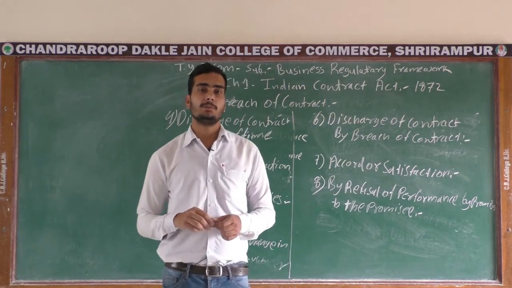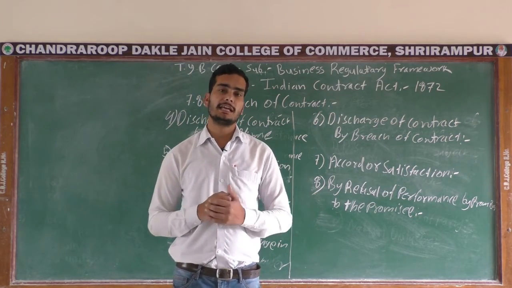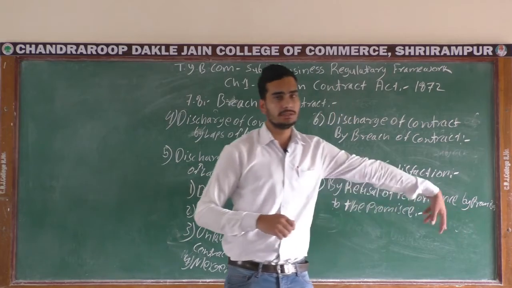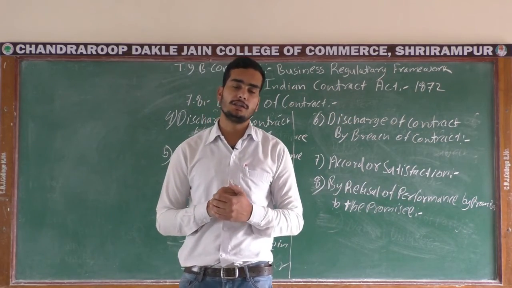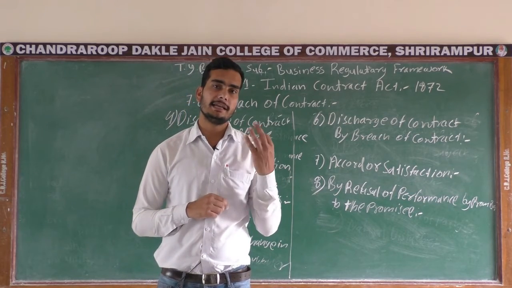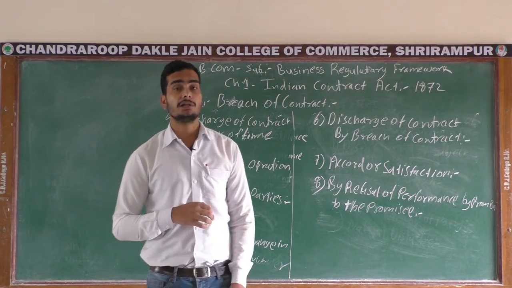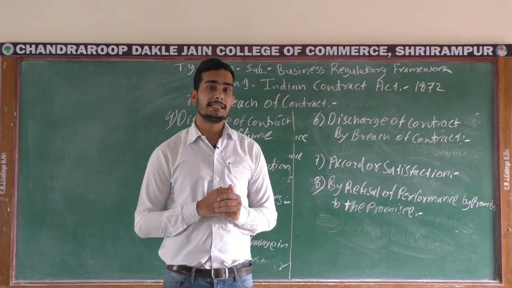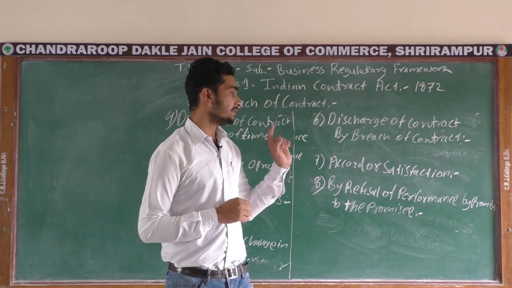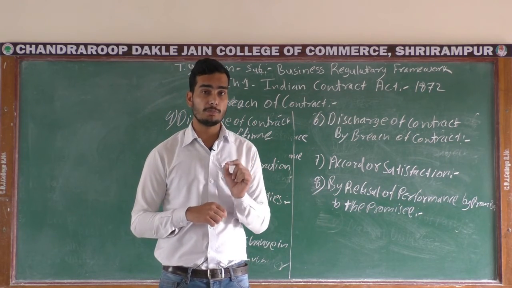Whenever any promise is made by both of the parties, but after some time the promisor is not ready to continue on that contract, and the promisee is getting confirmation by the promisor to do a certain course of action, in that sense your contract or that performance is refused by the promisor.